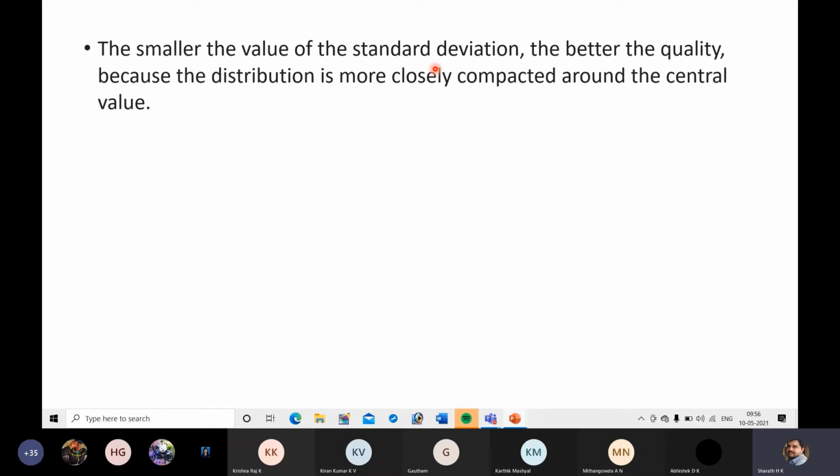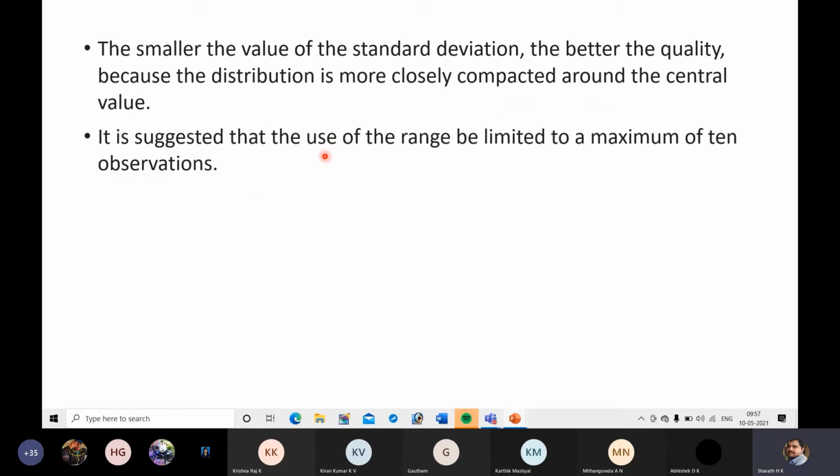Again, the extent of compromising depends on the tolerance limit, upper limit and lower limit. If it is within that range, we will accept. But always we want to achieve the target. So the smaller the value of the standard deviation, the better the quality, because the distribution is more closely compacted around the central value.